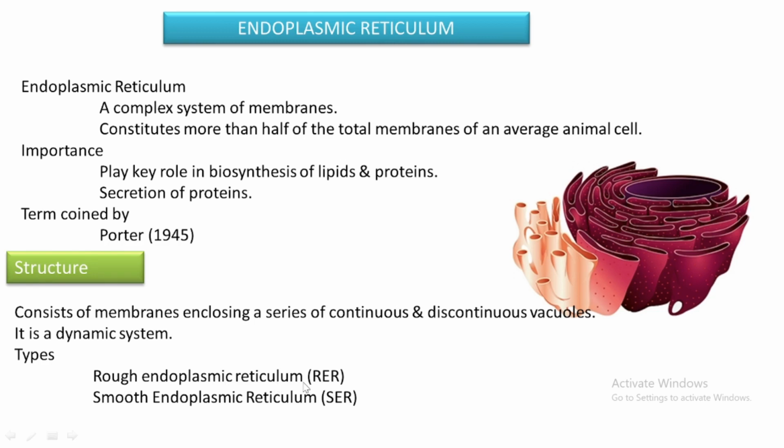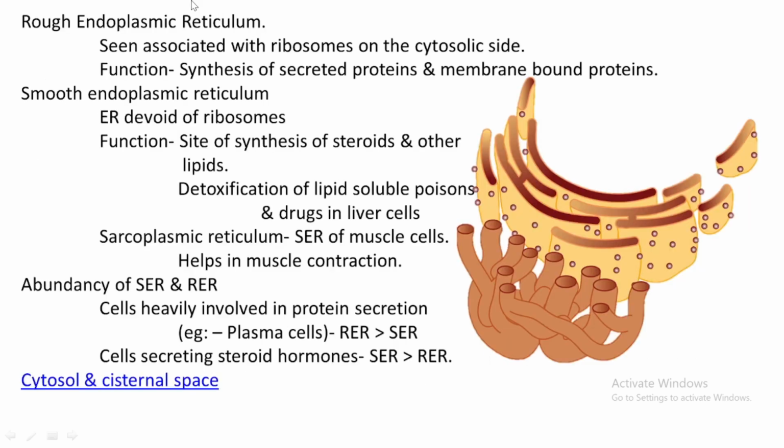Two types of endoplasmic reticulum are present. Rough endoplasmic reticulum, otherwise called RER, and smooth endoplasmic reticulum, otherwise called SER. What is rough endoplasmic reticulum? Rough means its surface is not smooth. Something is present to make it rough. What is that something? It is nothing other than ribosomes.